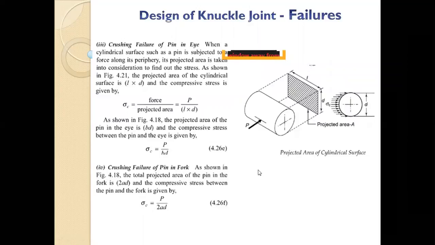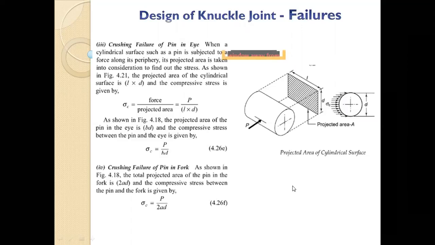Now crushing failure, we talked about it. What is crushing failure? The pin is getting crushed from the front side. Now what is D? D is basically the diameter of the pin, that is your width of the crushing, right? And what is the length of the crushing? The length of the crushing is B, that is the thickness of your eye and fork, right?